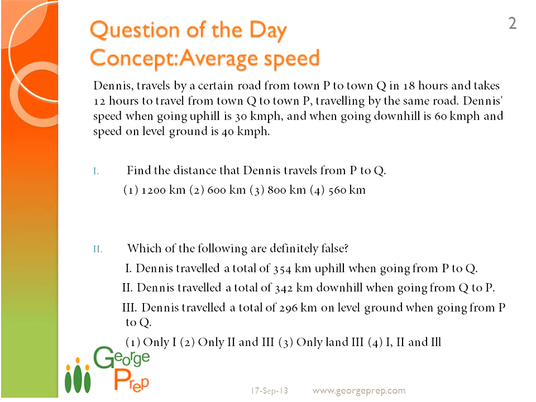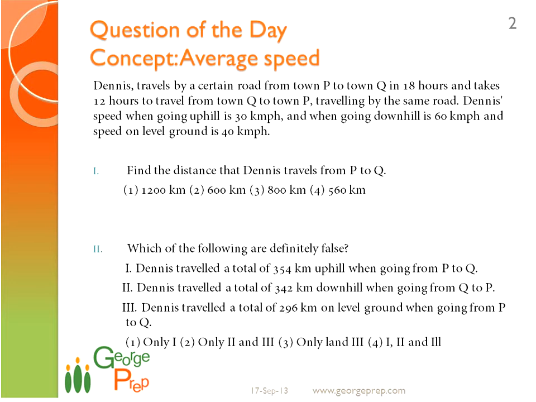Hi, the question we have today is: Dennis travels a certain road from P to Q in 18 hours and takes 12 hours while traveling back from Q to P by the same road. Speed when going uphill is 30 km per hour, when going downhill is 60 km per hour, and on level ground is 40 km per hour.